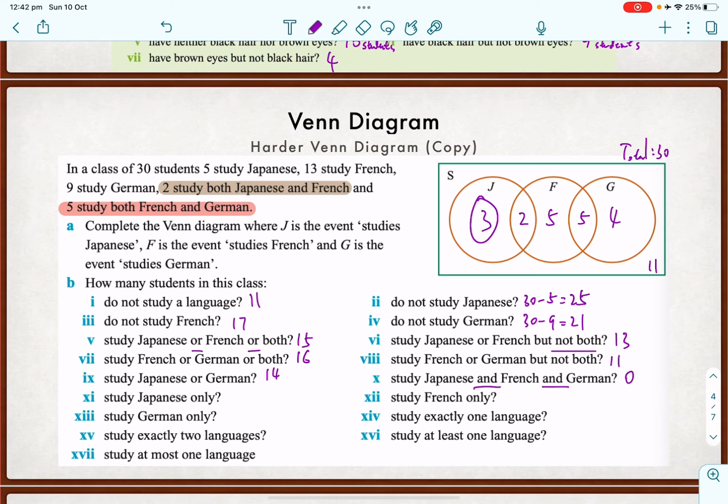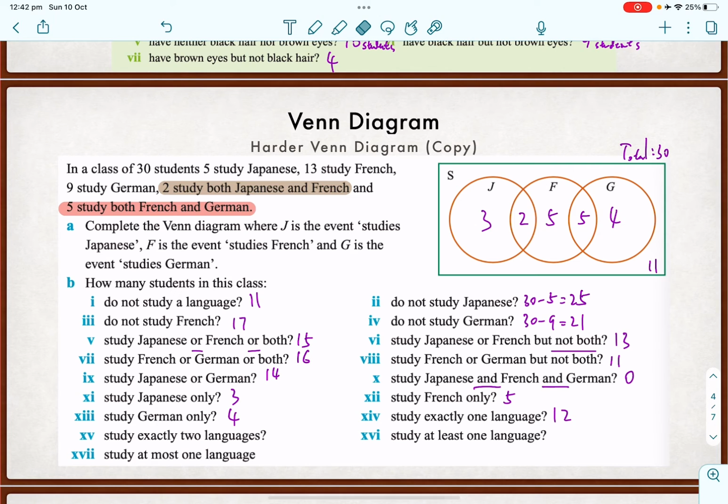Japanese only 3. French only 5. German only 4. Study exactly 1 language. Okay. Now, this is probably the trickiest one here. 1 language. So that means you either study Japanese or French or German, but not both or not 3. So just add those 3 numbers together. So 3 plus 5 plus 4 is 12. That's 12 people who study only 1 language.